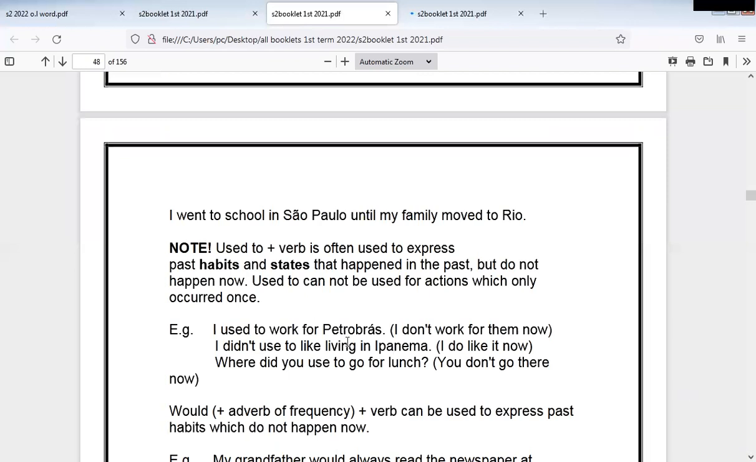I used to work for Petrobras. I don't work for them now. So I used to work in this company before, but I don't now. I didn't use to like living in Alabama. I don't like it now. Where did you see? Where did you use?